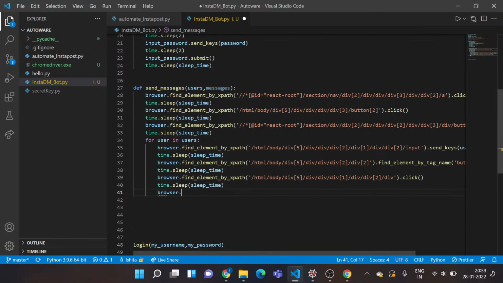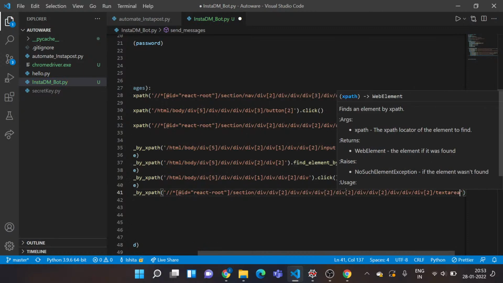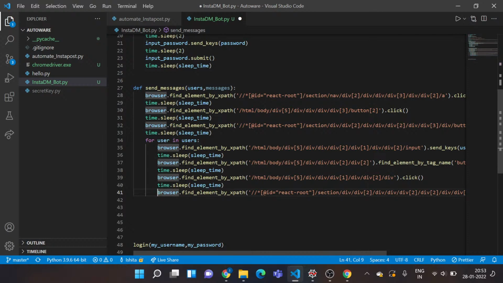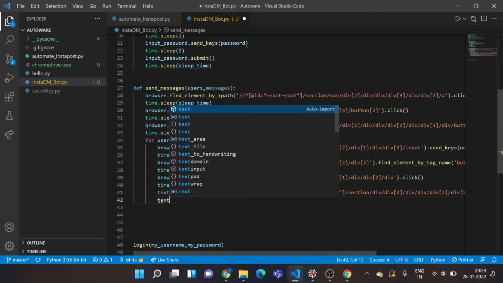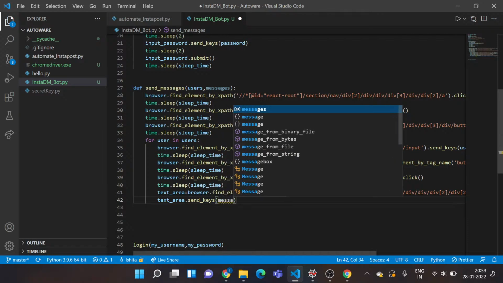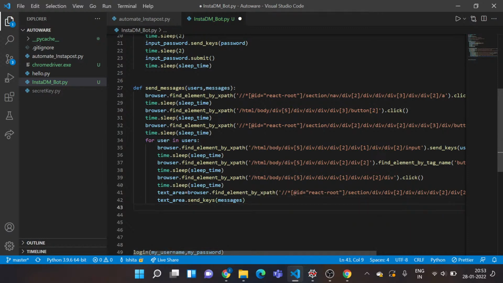I'll say browser dot find element by XPath. Provide the URL, and here I'll create one variable named text underscore area. Now I'll call this function called send keys and send my message. So I'll say text underscore area dot send keys, and what I want to send is my message. So this would successfully send the message there, and then I'll just add the sleep time again.